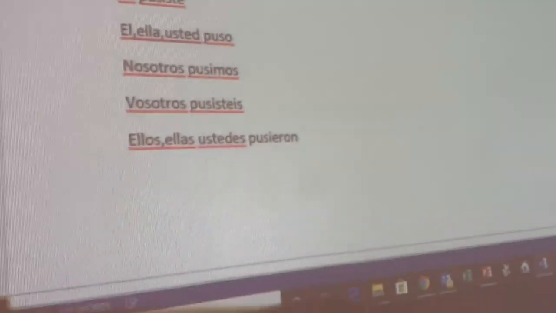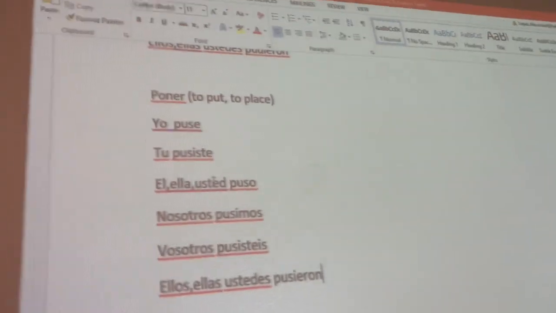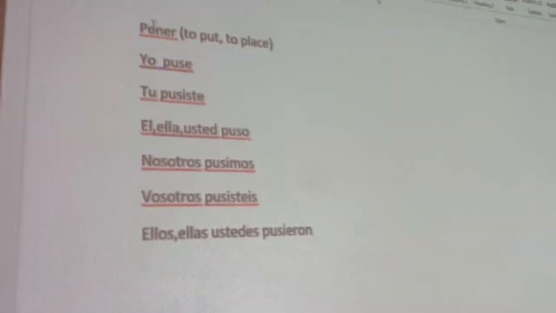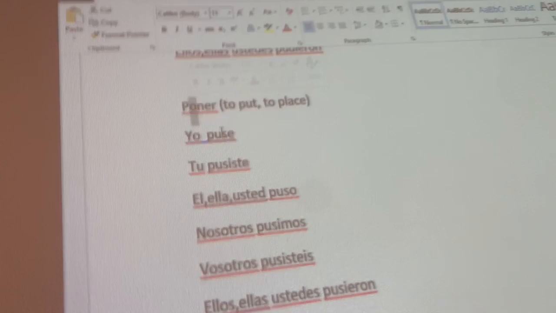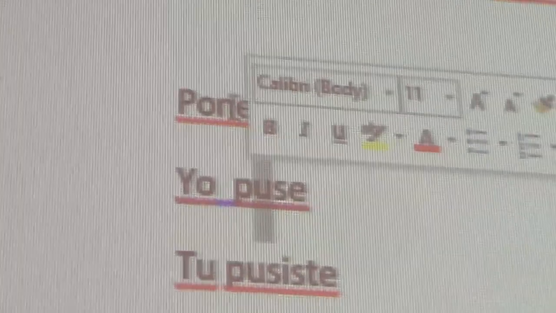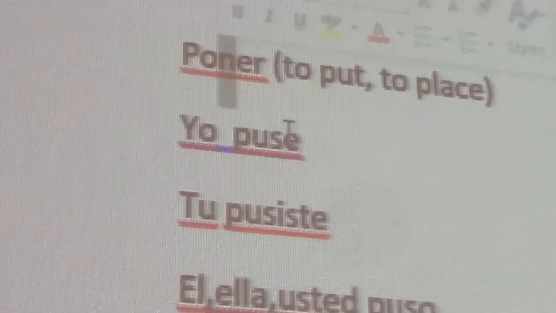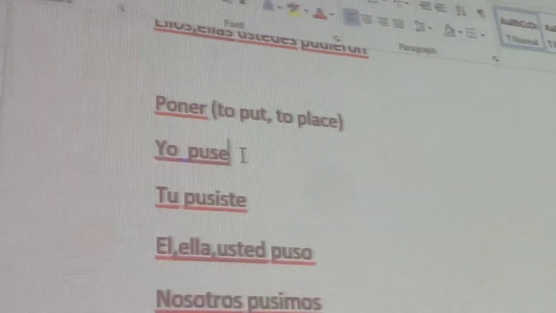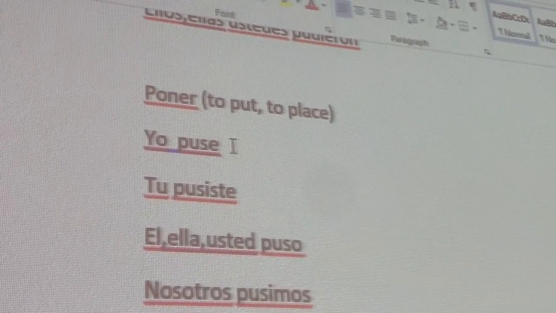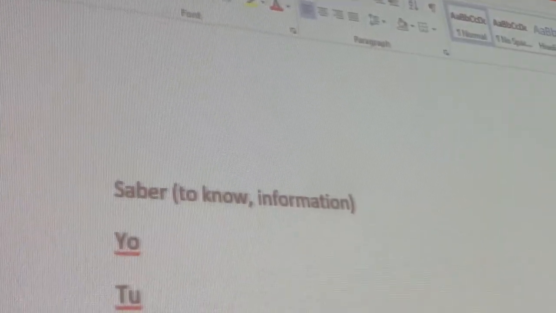That is the verb to place, to put. Again, the O changed to a U, and the N changed to an S. And you continue using the endings for the past tense.